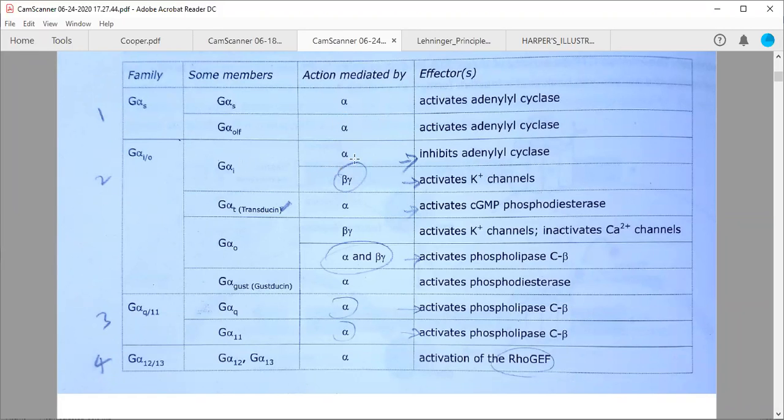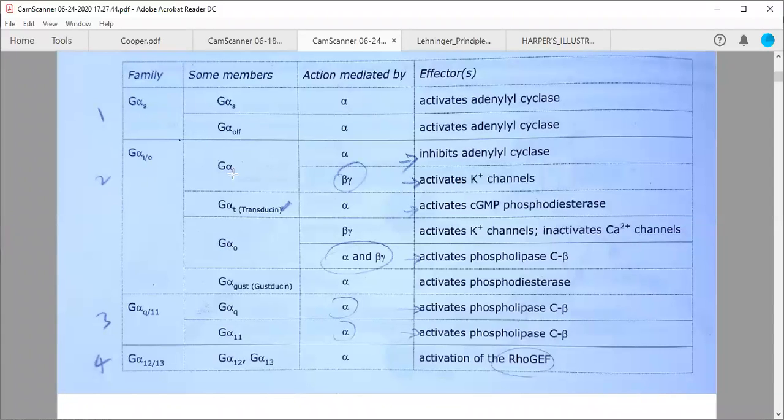Here the alpha subunit is not activating your adenylate cyclase, it is inhibiting, because it is inhibitory, it is I. So it will interact with your adenyl cyclase or guanyl cyclase enzyme, and it will inhibit the synthesis of secondary messenger molecules. Whereas the beta gamma complex has some function to activate some of the potassium ion channels.